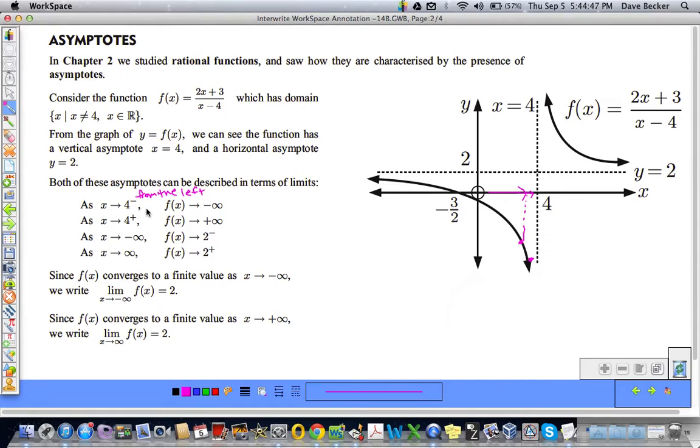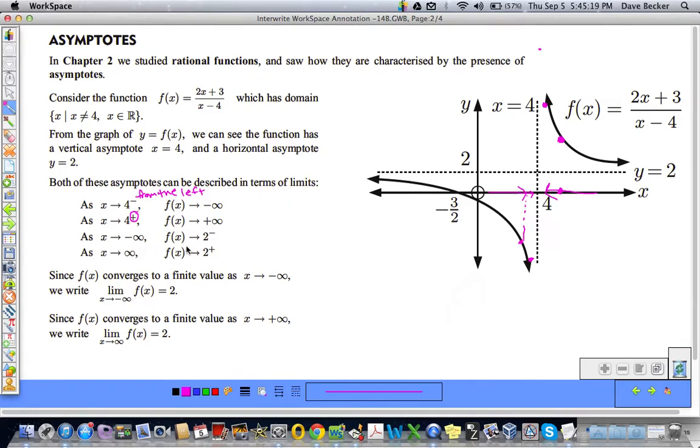By the same reasoning, as x approaches 4 from the right, with the positive, so coming in this way, what's happening to the function f of x? Well, let's think about this point. The corresponding point on the function is right there, maybe at the tip of this arrowhead. As we get closer and closer to 4 from the right, it's going further and further up. It is going to positive infinity.